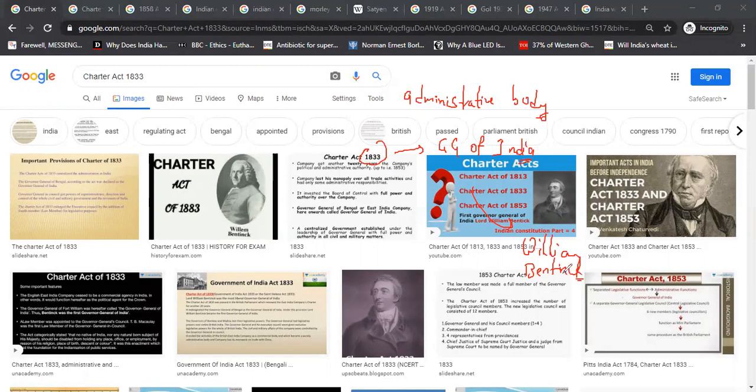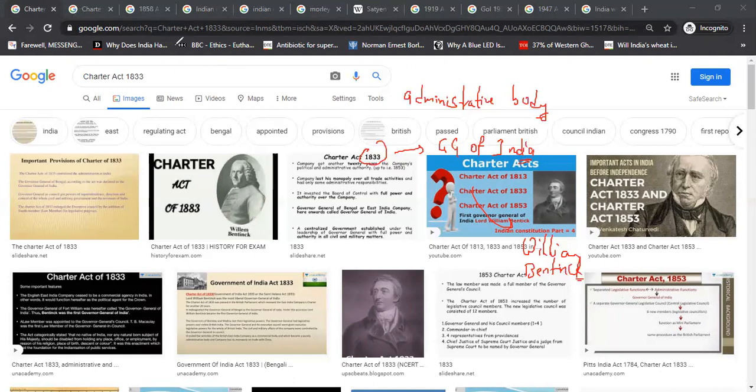Charter Act of 1813, EIC became purely an administrative body. It lost all monopoly over trade activities, right? And Board of Control becomes stronger and stronger. Governor General of Bengal became Governor General of India. William Bentinck was the first Governor General of India.